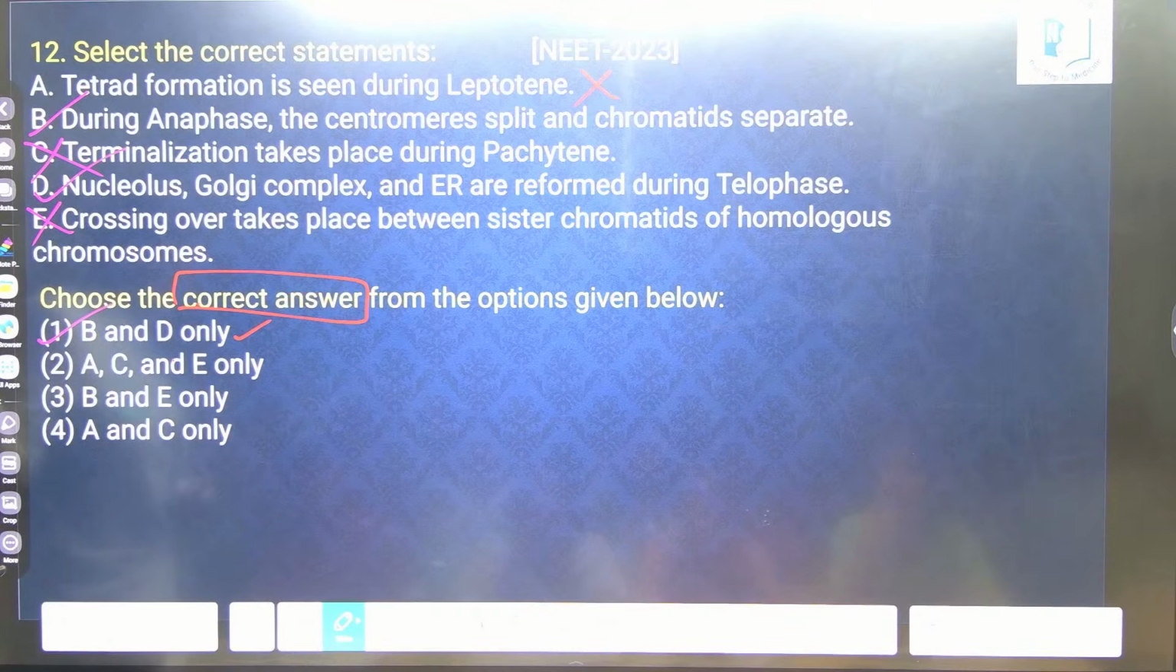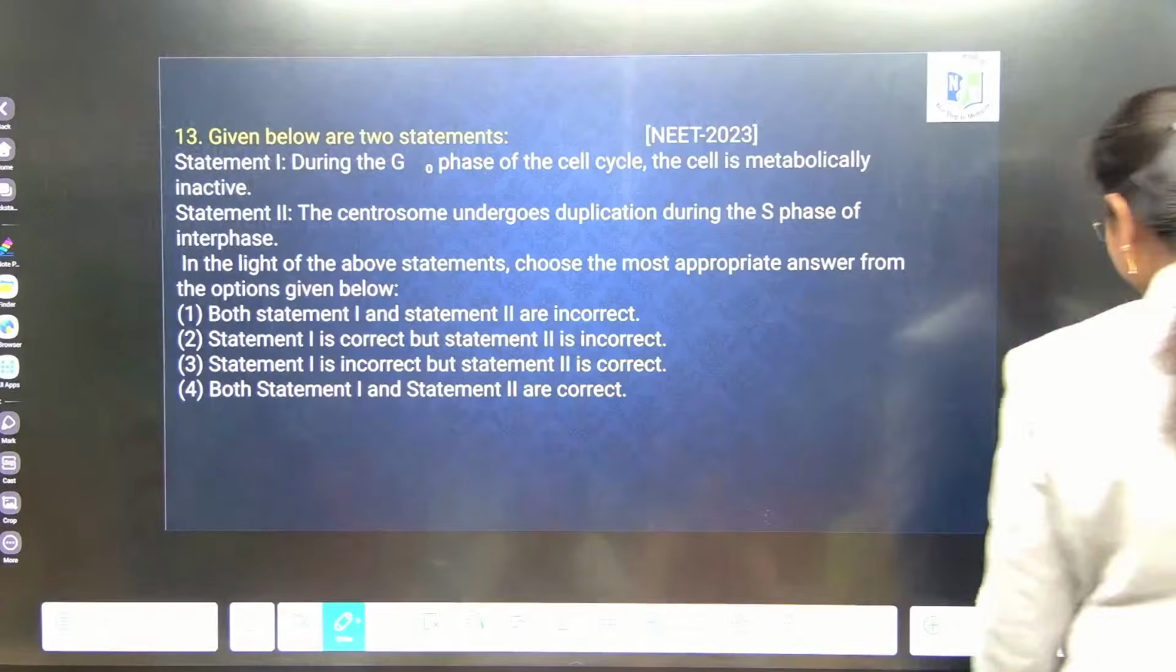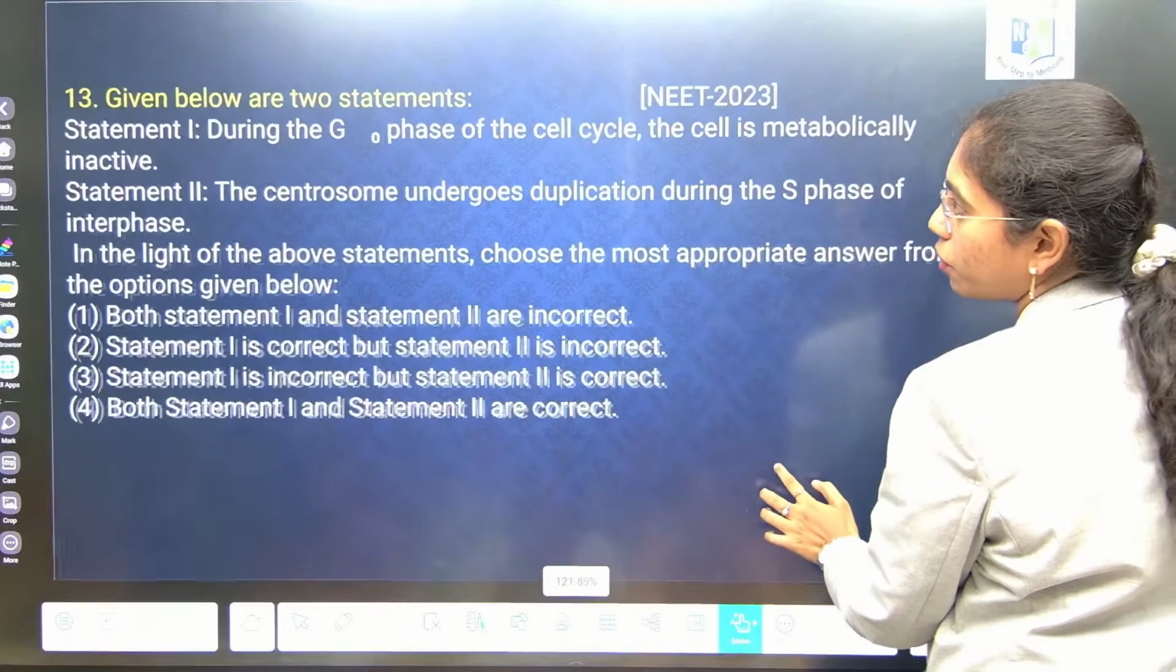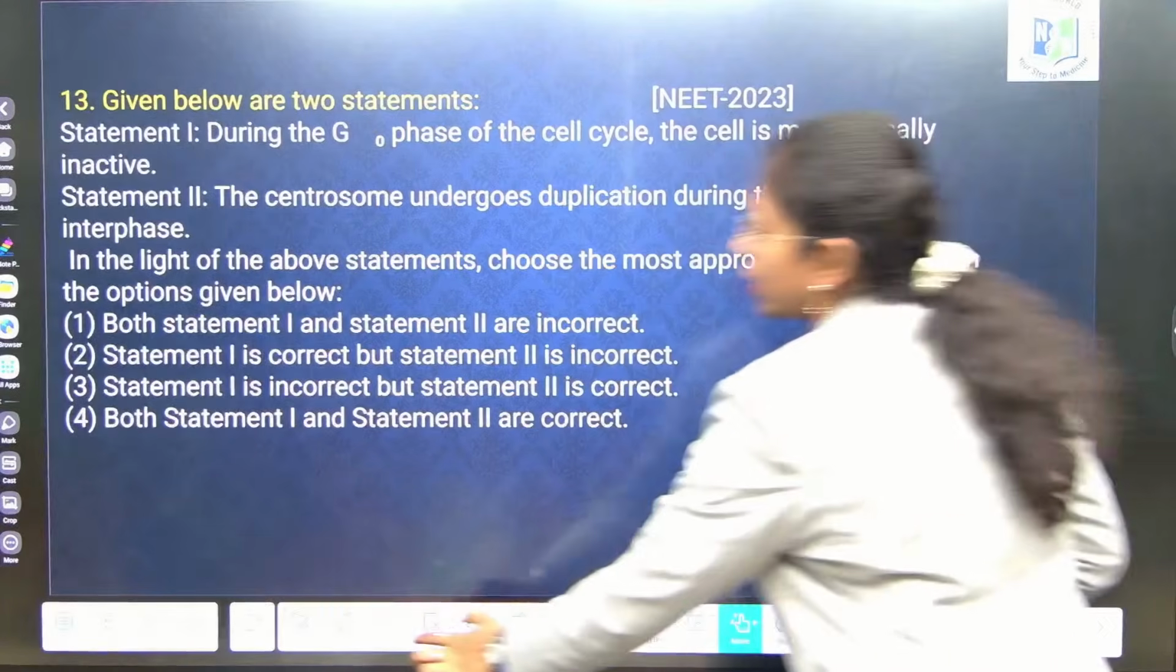Can you see more set of questions on prophase 1? Yes. Next. Everything is right in front of you. You have to identify and learn properly.